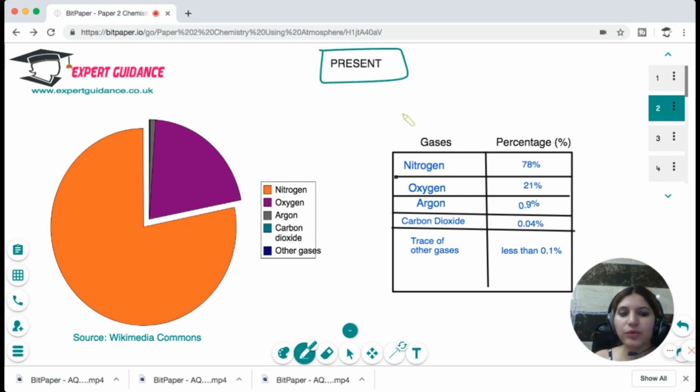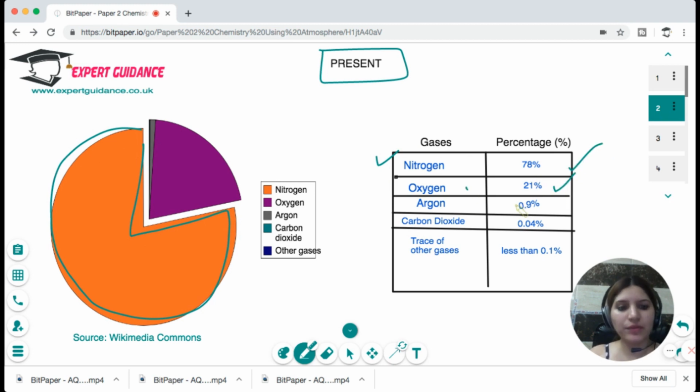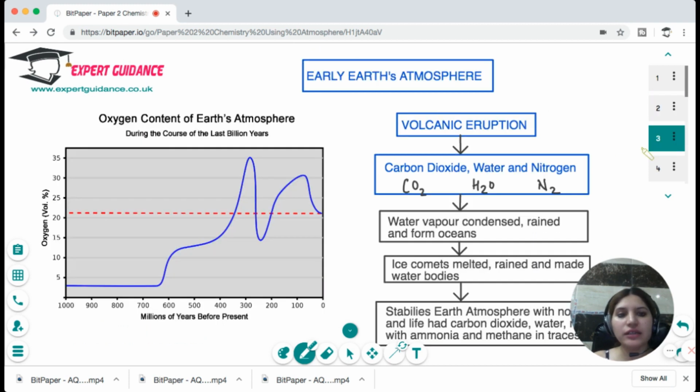This is very important. You need to memorize this chart. Nitrogen, which is the major chunk of all the gases present in the atmosphere, is 78%. Oxygen is 21%, argon is 0.9%, carbon dioxide is 0.04%, and other gases, other noble gases and traces, are less than 0.1%. But this was not the scenario in the Earth's early atmosphere.